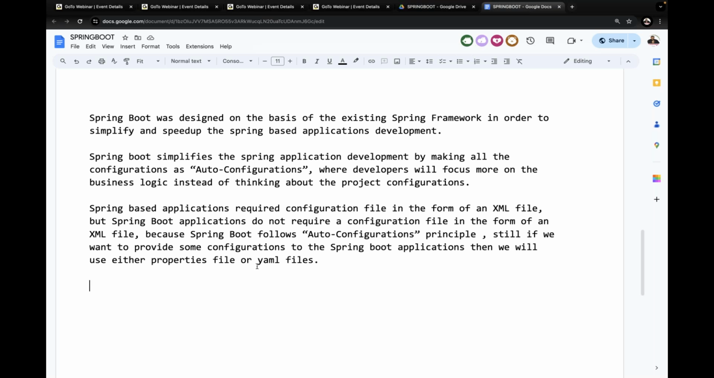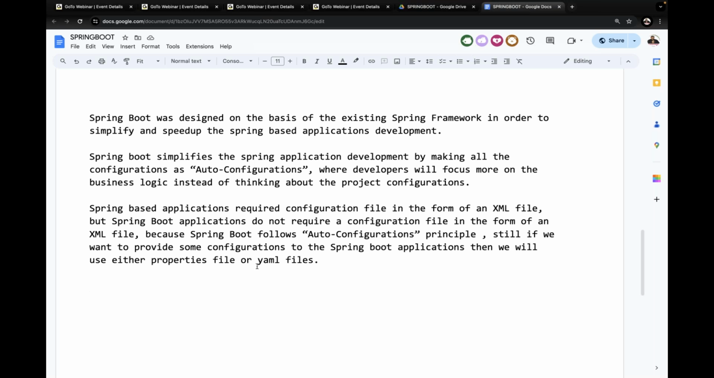The properties file is a concept of Java. XML is not a concept of Java. Because of that, it is very simple to manage the properties file. So Spring Boot follows properties file or YAML file configurations only. It does not follow XML file configuration. Observe carefully, guys. Spring Boot is an XML free framework, XML free application development.